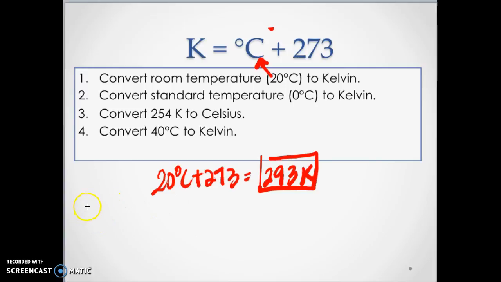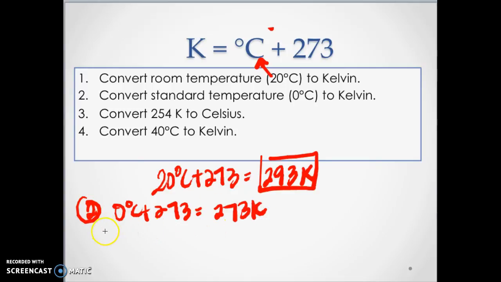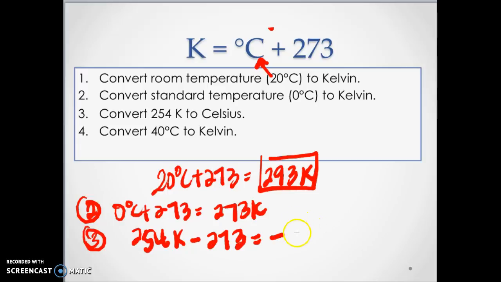So your answer to 2 should be 0 degrees Celsius plus 273. We want Kelvin, so you're going to add. So that's 273 Kelvin. 3, 254 Kelvin. And you want it in Celsius, so you're going to have to subtract in this case, and you're going to get a negative number, negative 19 degrees Celsius.